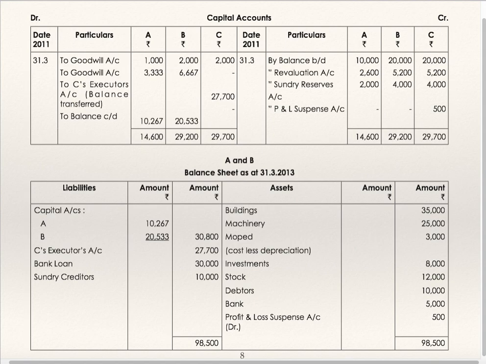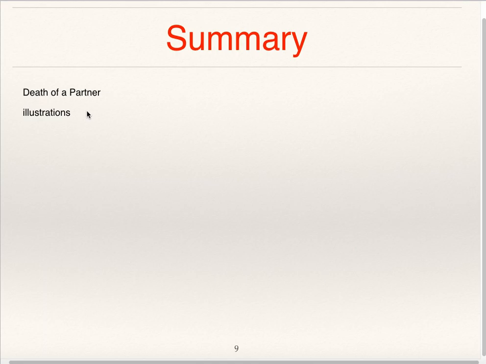There is not much accounting difference in case of retirement and death of a partner. In this particular video, we have seen an illustration covering death of a partner.